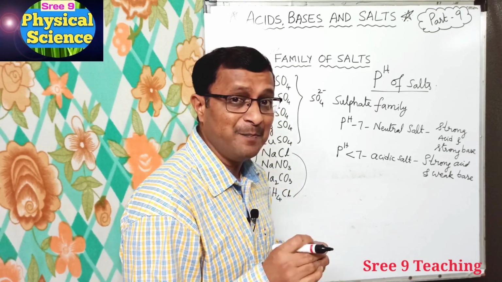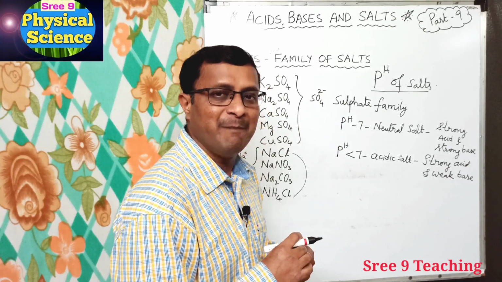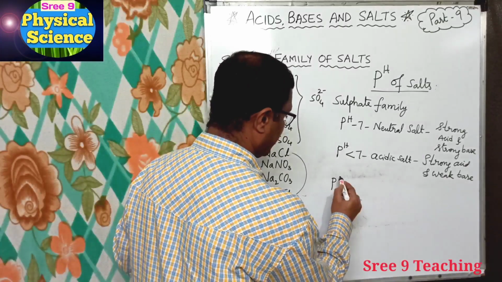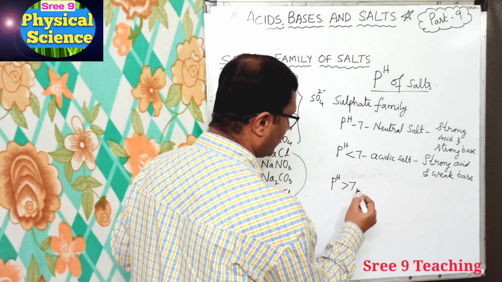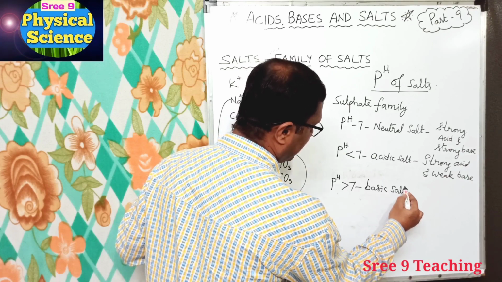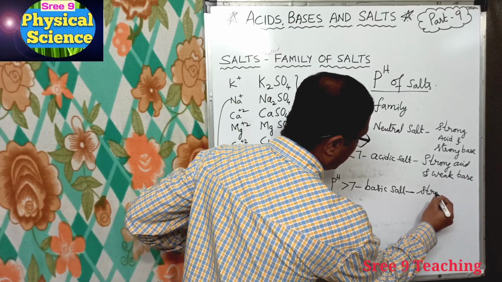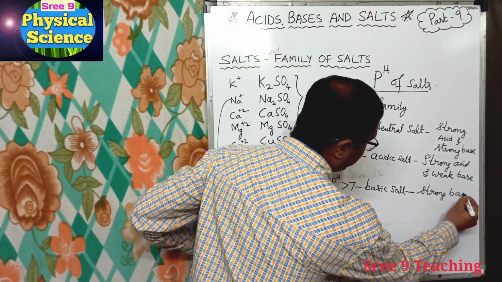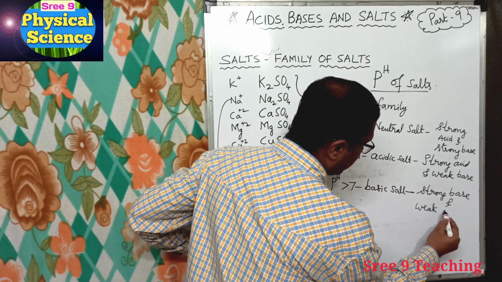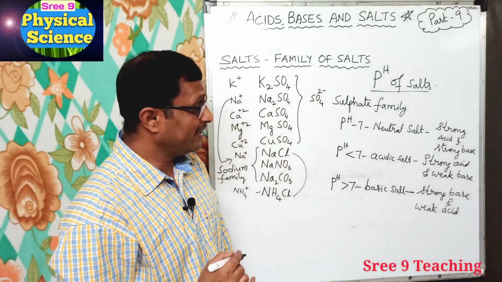The salt from a strong base and a weak acid will be basic, and its pH is greater than 7. pH will be greater than 7 for basic salts, and these are obtained from a strong base and a weak acid.